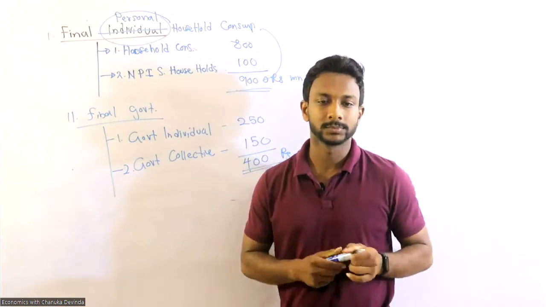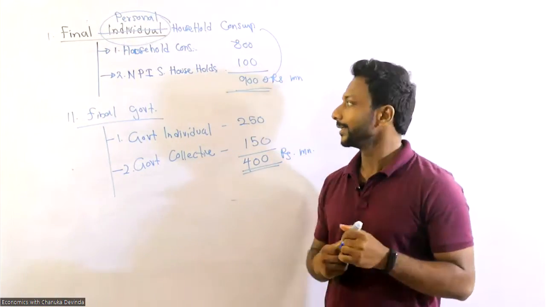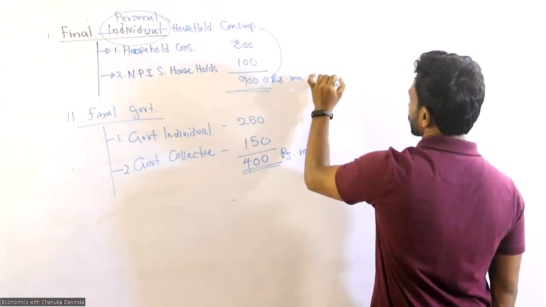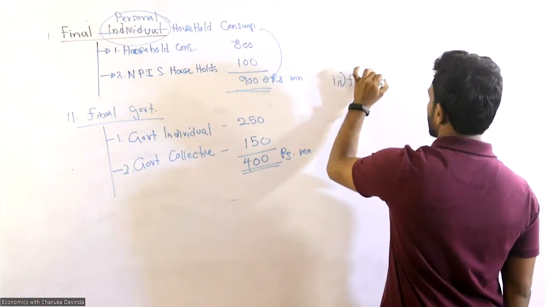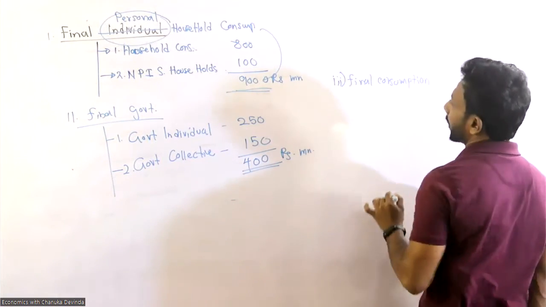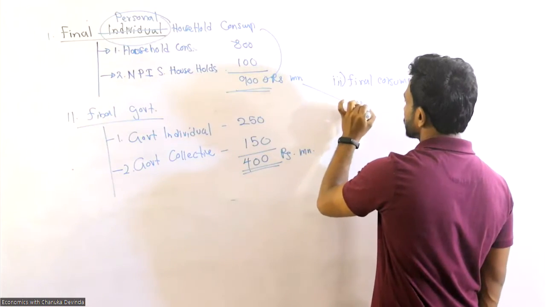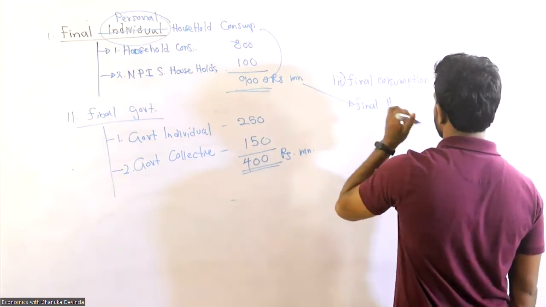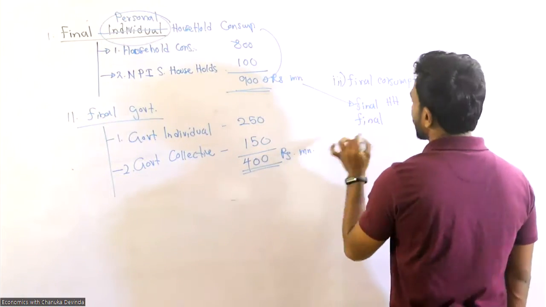Third one. Final consumption expenditure. It would be final household and final government.